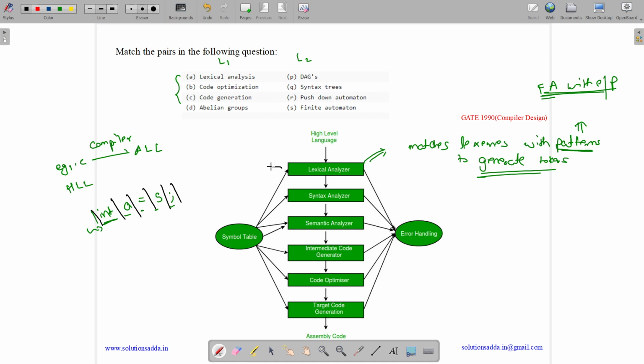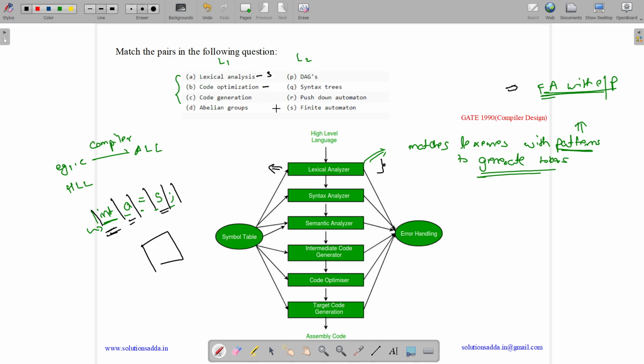So in the lexical analysis phase, finite automata is used to produce tokens or strings in the form of identifiers. These are identifier a and 5 and keywords like int, constants from the program that will be stored in the symbol table. And the lexical analysis plays a major role in the pattern recognition. And this is done using finite automata. So lexical analyzer is mapped to finite automata.